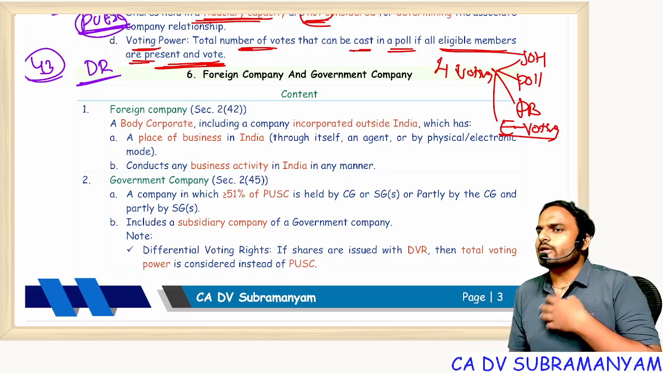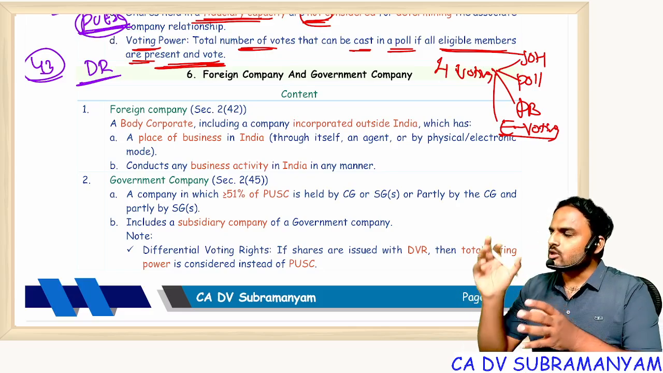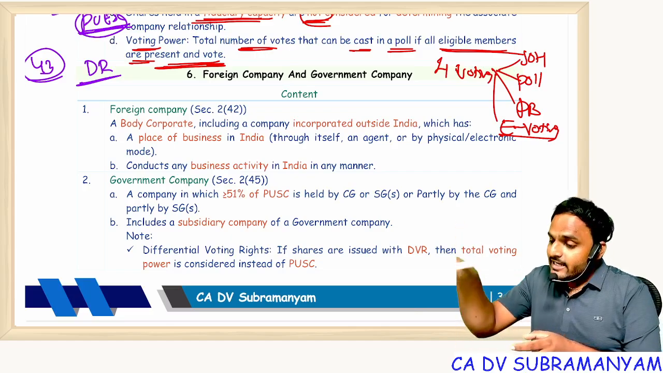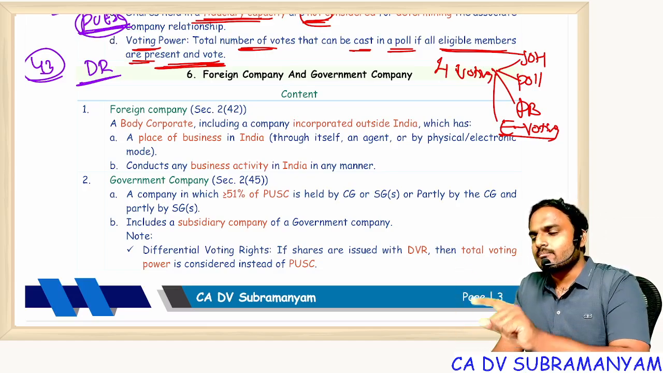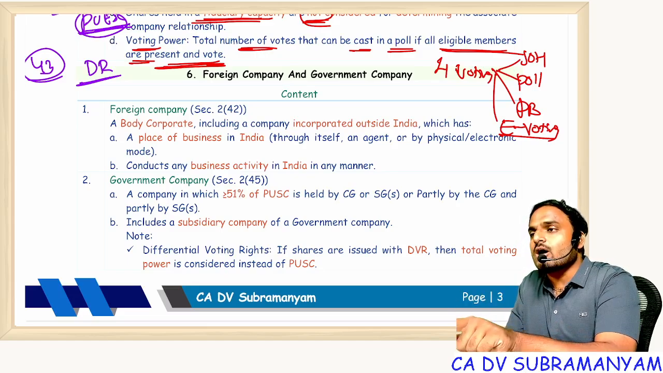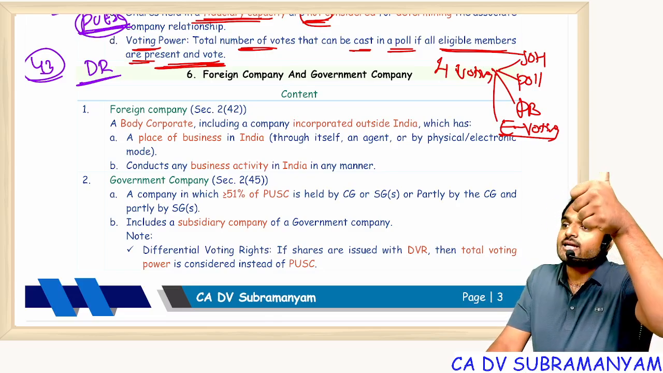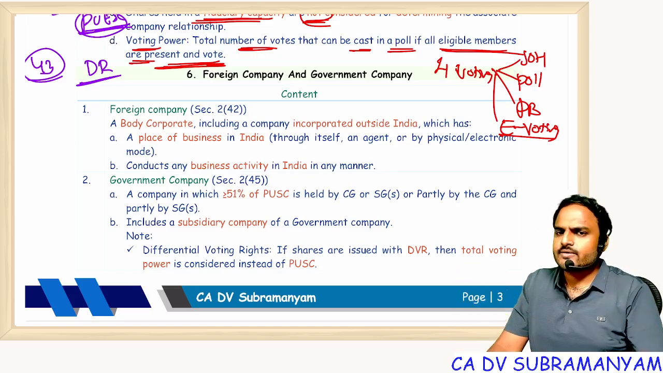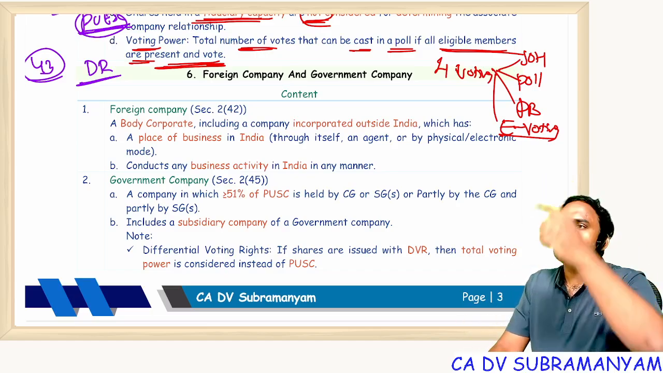Understood? Suppose you take Kia cars, at least you know Kia, right? Kia is a South Korean company that came to India and established one company in India. Now the company which was incorporated in India is a company. But this company is manufacturing cars on behalf of a parent company which is in South Korea. Now that parent company becomes a foreign company. Similarly, take Microsoft. In India, it is a company, but the parent company becomes a foreign company.